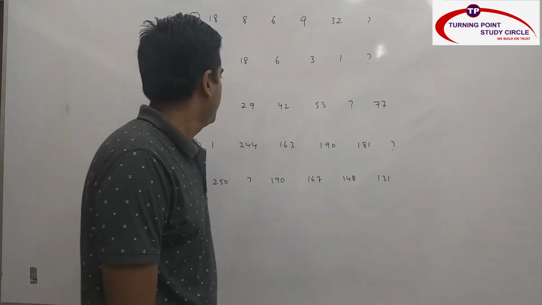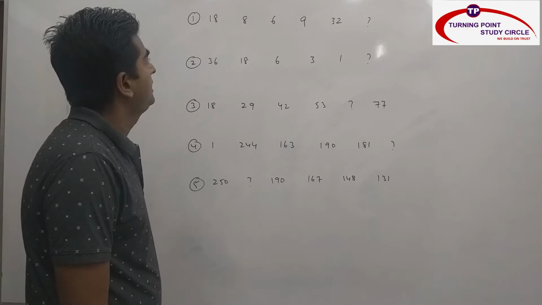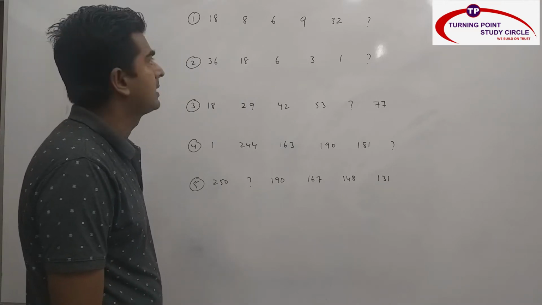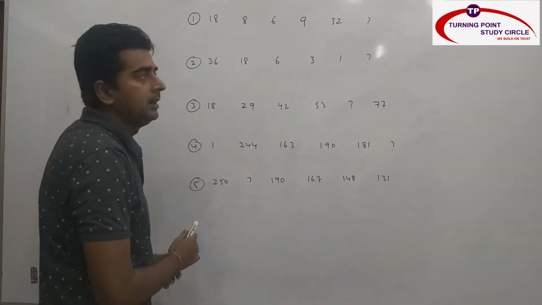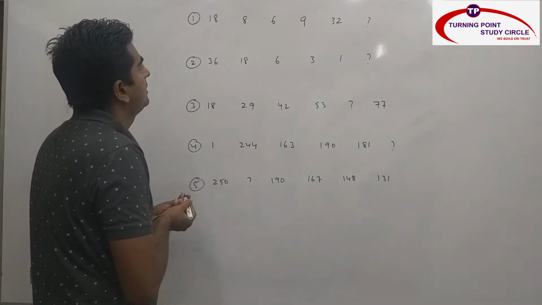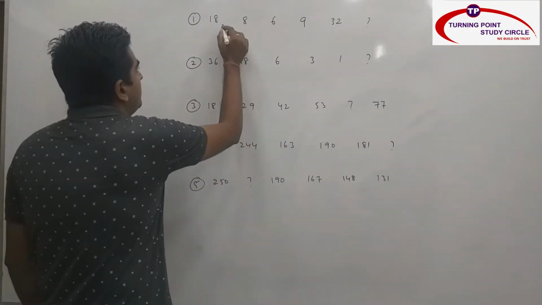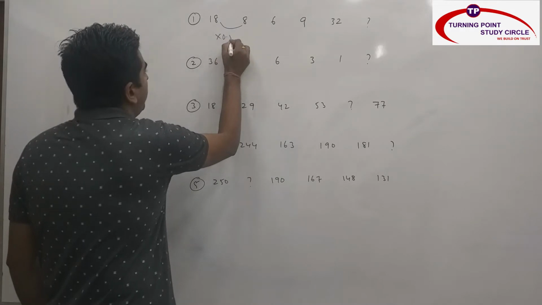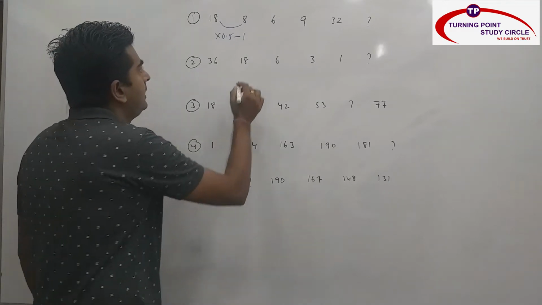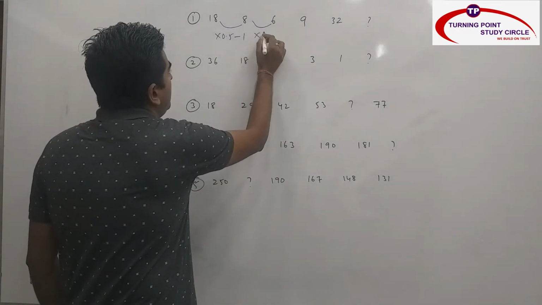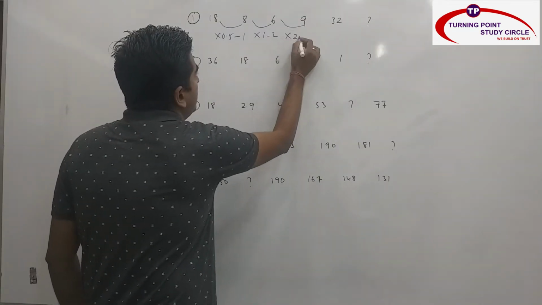So when you see the first 5 questions I have written here. First one, 18, 8, 6, 9, 32, question mark. So series is decreasing, suddenly it's somewhat increasing. So when you see here, this is 18, this is 8. So 18 half is 9, but 8 is there. So this is nothing but into 0.5 minus 1. Because 18 into 0.5 is 9, 9 minus 1 is nothing but 8. And this is nothing but into 1 minus 2. This is nothing but into 2 minus 3.